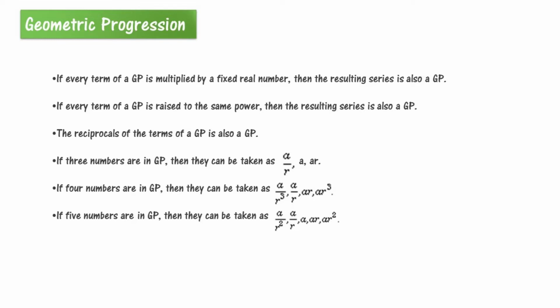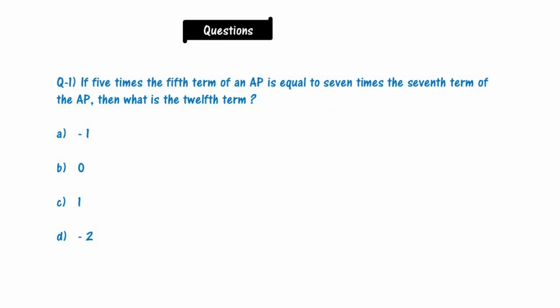Now, if three numbers are in geometric progression, then they can be taken as a/r, a, ar. If four numbers are in geometric progression, then they can be taken as a/r^3, a/r, ar, ar^3. If five numbers are in geometric progression, then a/r^2, a/r, a, ar, ar^2. Now let us move towards the questions.